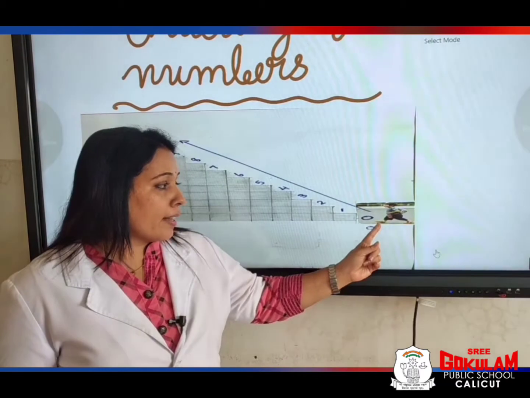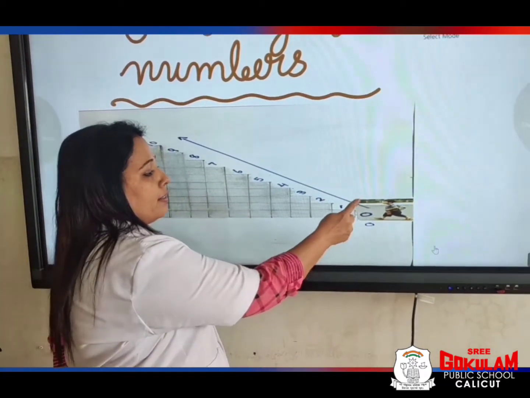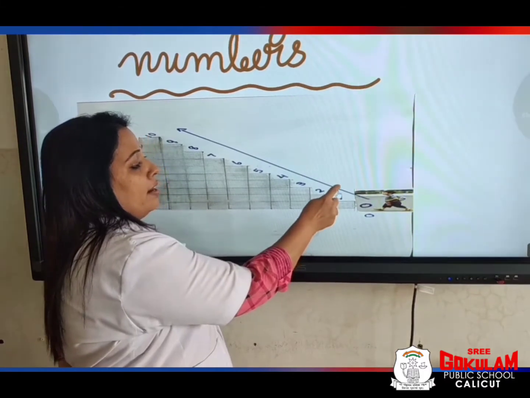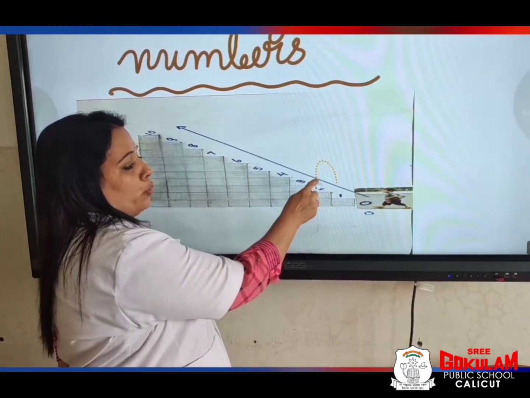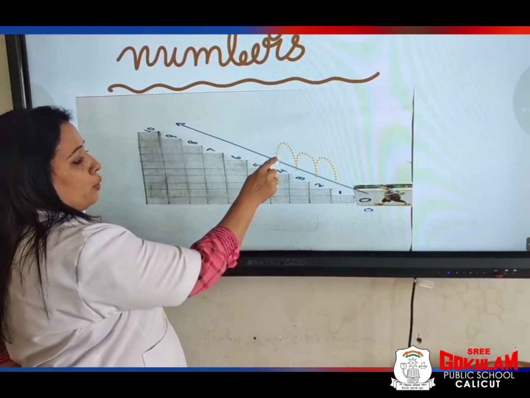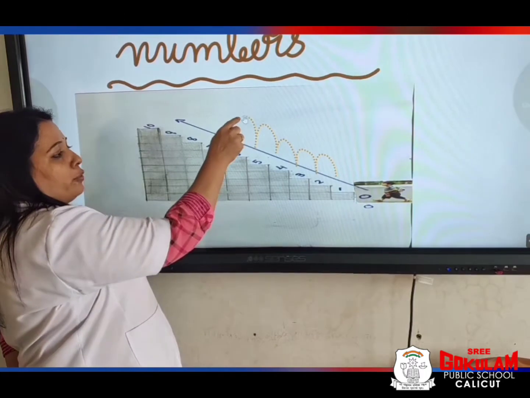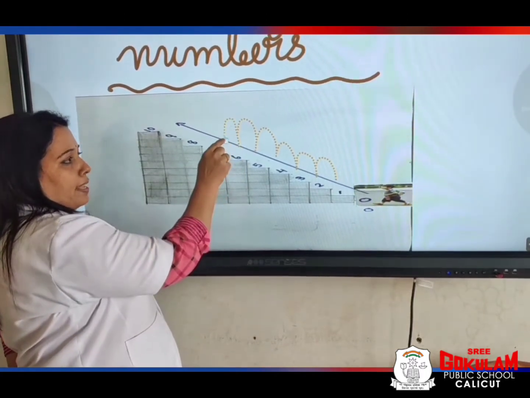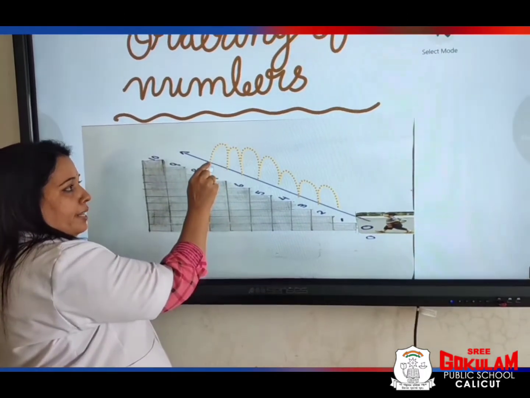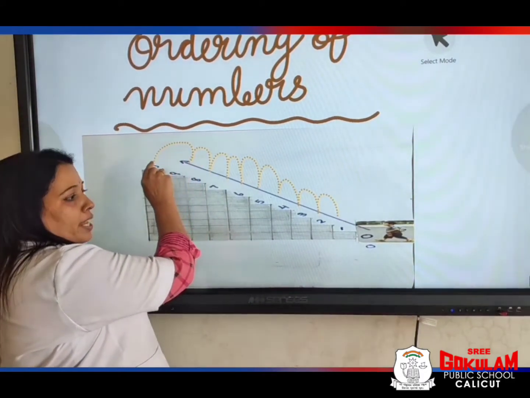See, he starts to climb from 0 to 1. Then he goes 1 to 2, then 2 to 3, then 3 to 4, then 4 to 5, 5 to 6, 6 to 7, 7 to 8, 8 to 9, from 9 to 10.